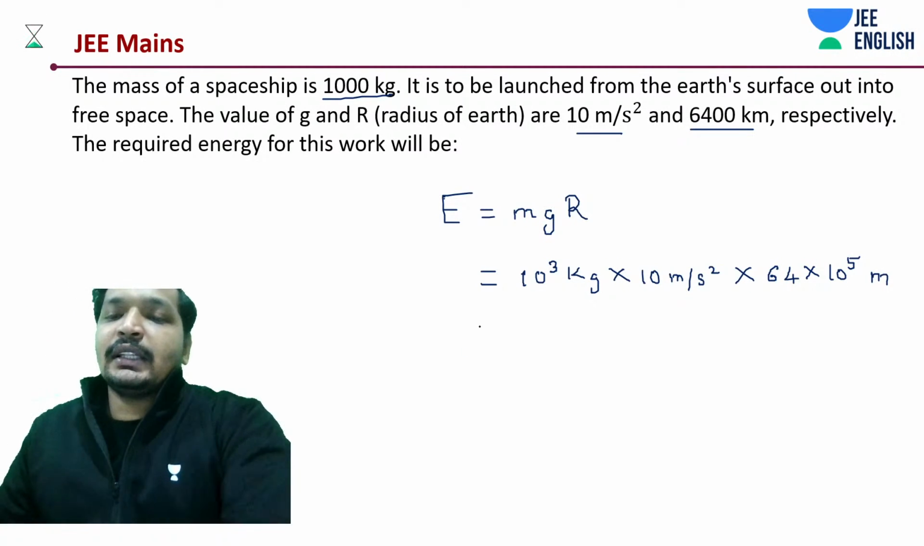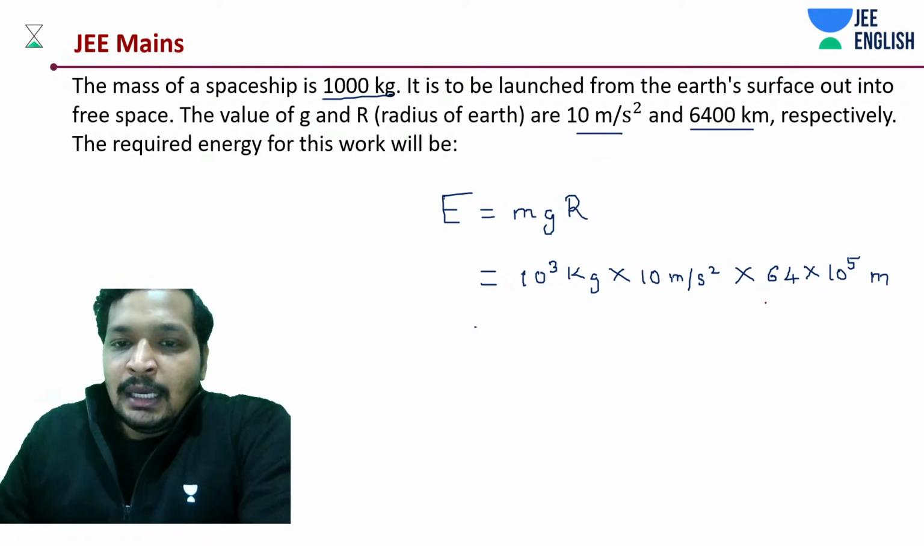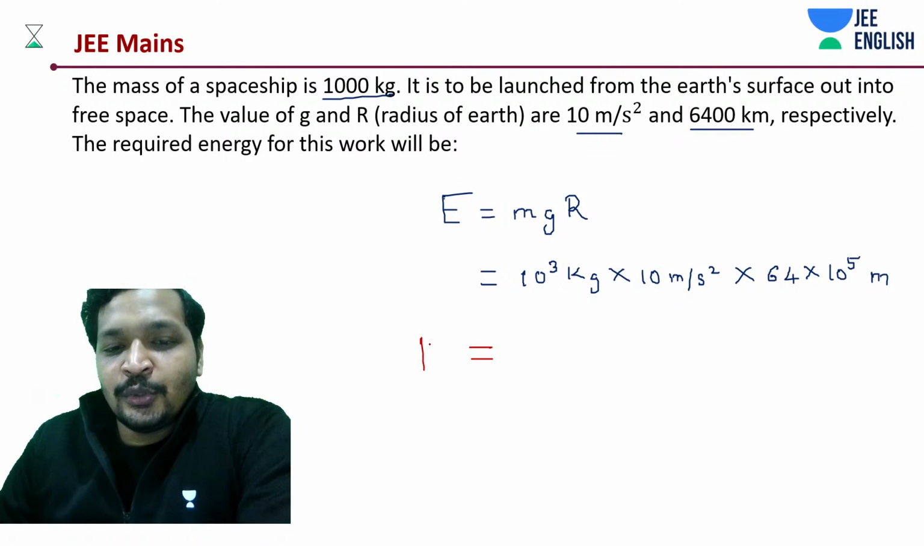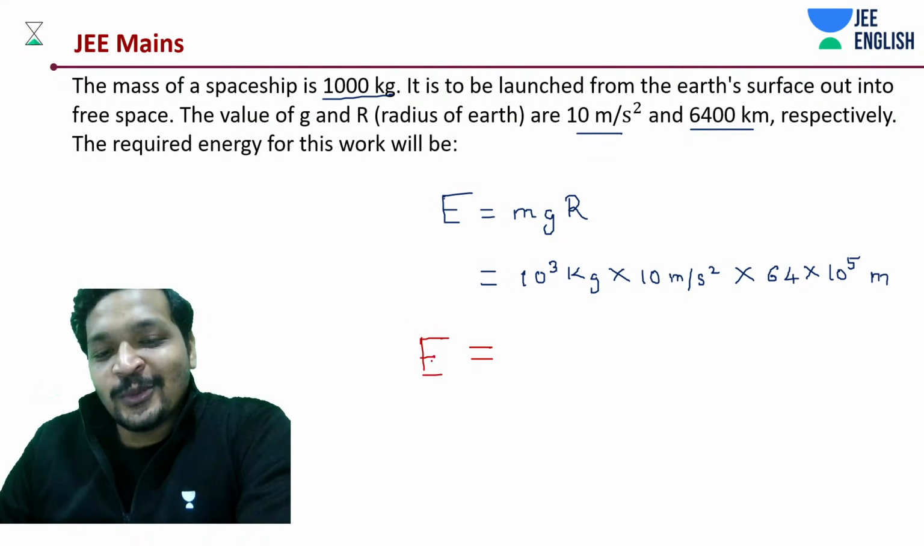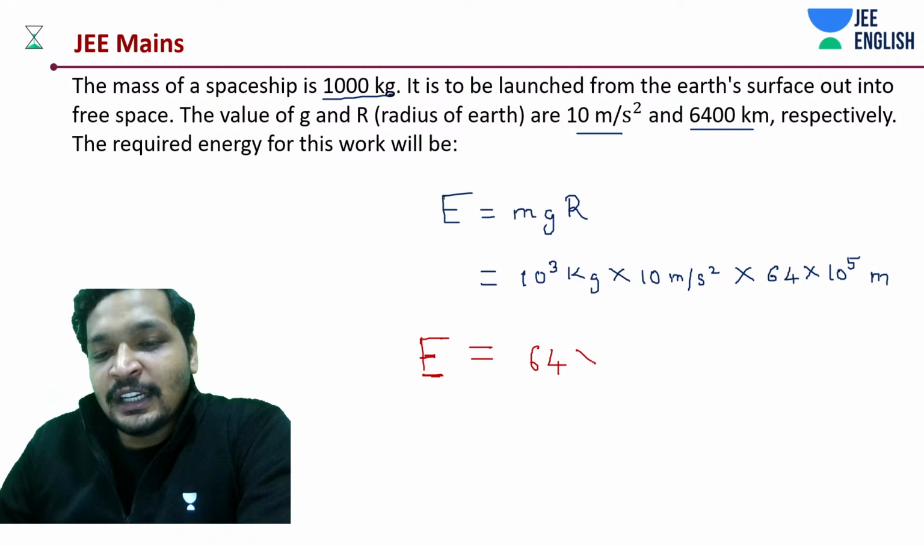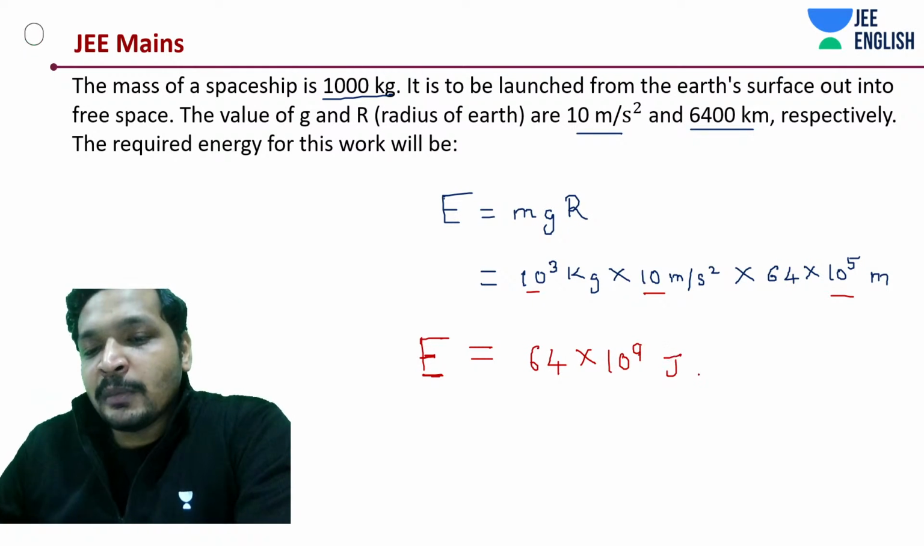Now you will get the answer. It's not at all a big deal. I don't think there is anything in this question, like you need to calculate the power of 10 correctly. That might be the twist. Let's check it out in the answer. It's 64 into 10 to the power 9 joules, or probably it would have been given as 6.4 into 10 to the power 10 joules.